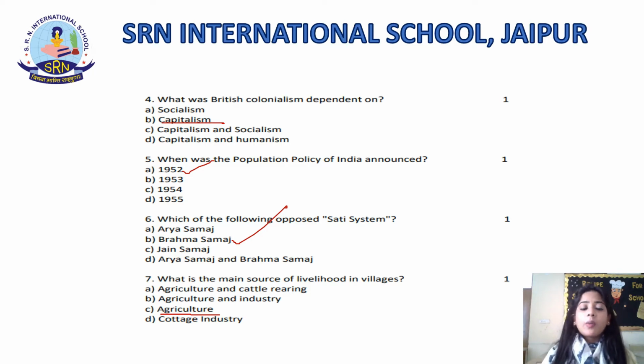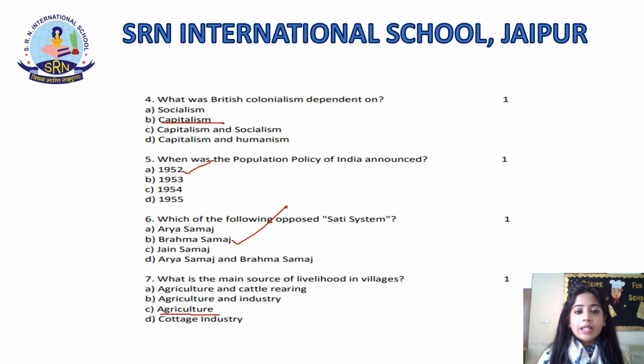Now, coming to question number 5. When was the population policy of India announced? Now, in these kinds of questions, similar options will be given to you, students. So you have to remember the years very well of the specific policy, of the articles, of the amendments. So you have to be very particular about it. So the answer to this is 1952. If you give the correct answer, you will be provided with 1 mark.